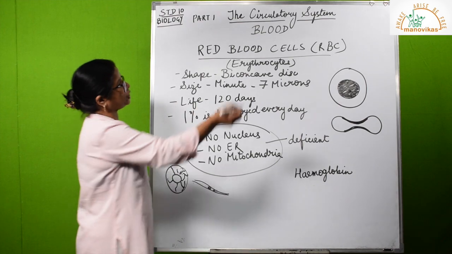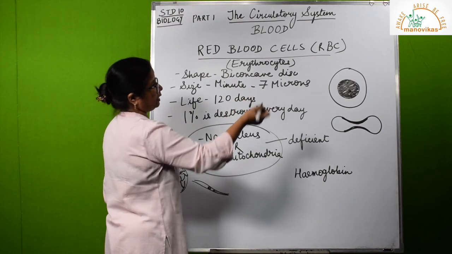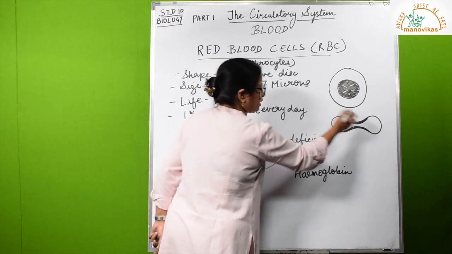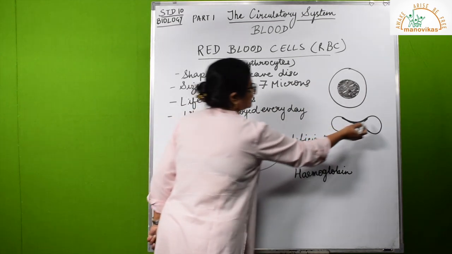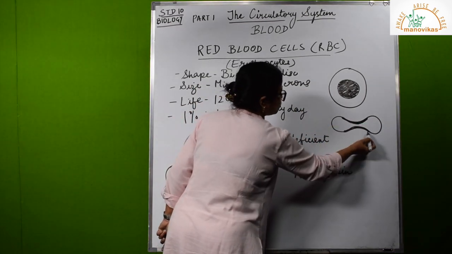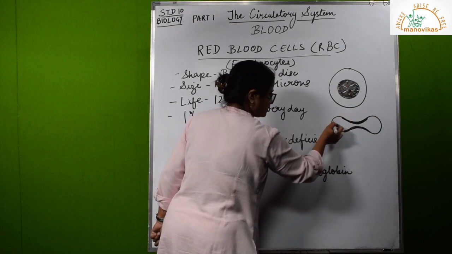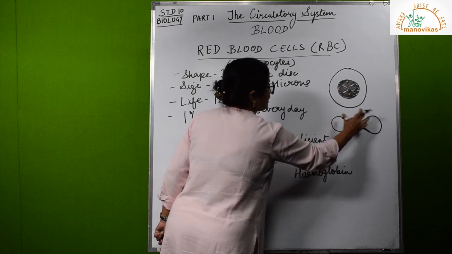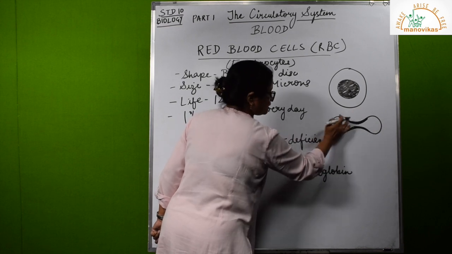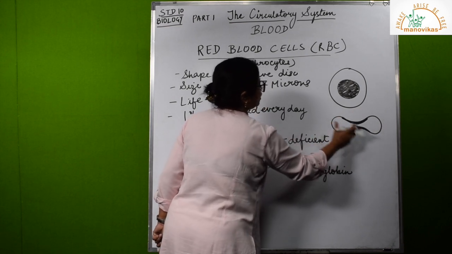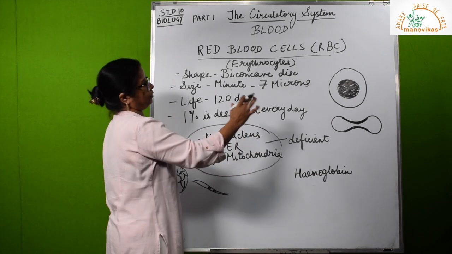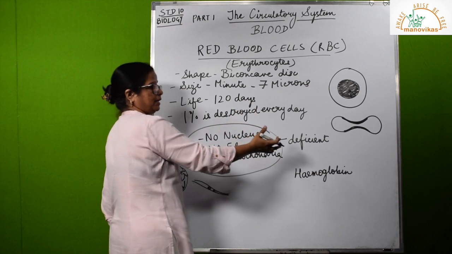Now look at the shape of the red blood cell. The shape is such, biconcave, see, biconcave disc. So the surface area is more, it is spongy. Its sponginess and this extra surface area helps it to carry more amount of oxygen, more amount of these respiratory gases.